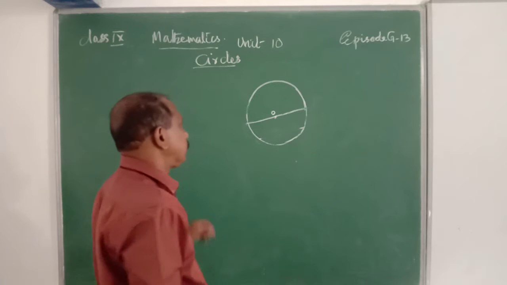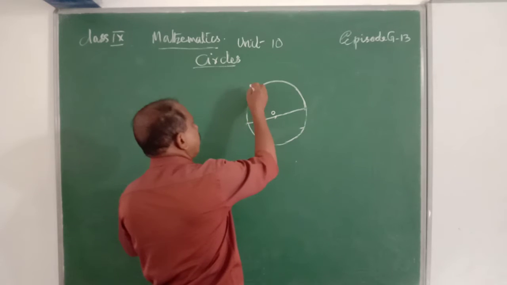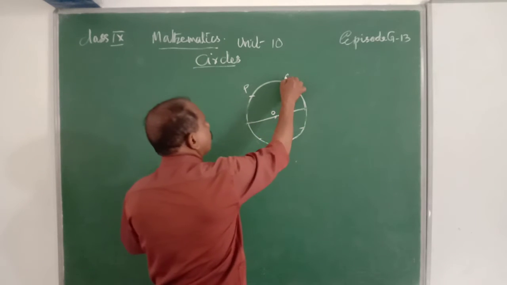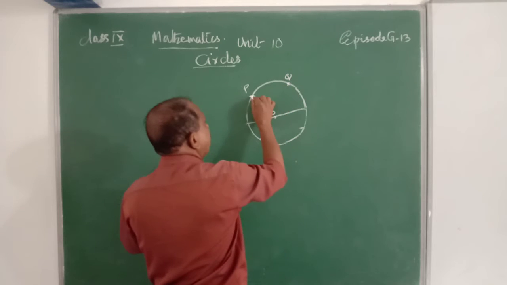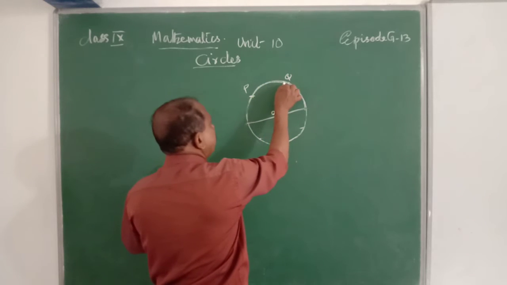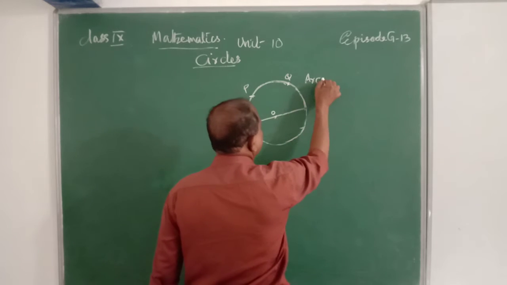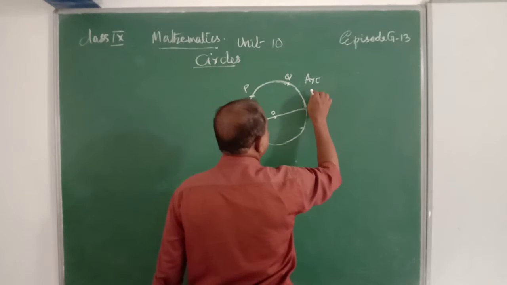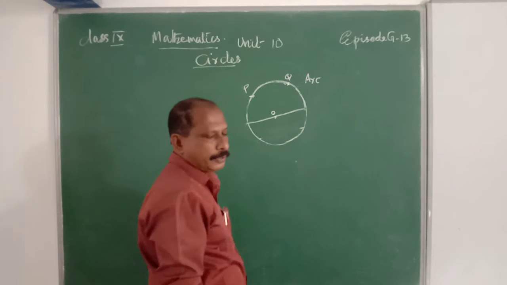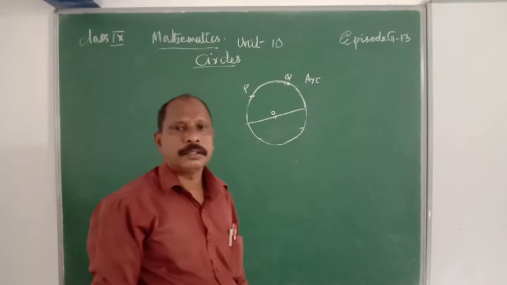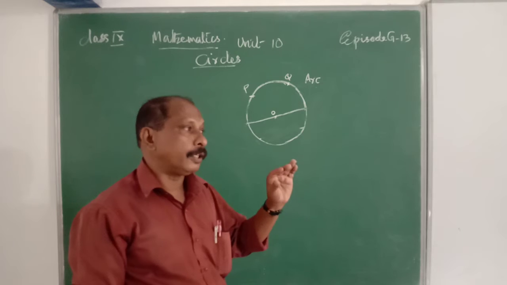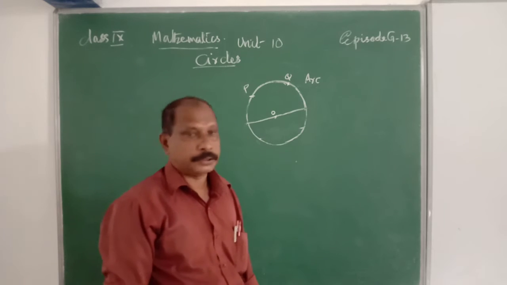Then we know that there are points P and Q. The part of the circle between these points P and Q is known as an arc. Arc of a circle. What is an arc? The path of a circle with end points is known as an arc of a circle.